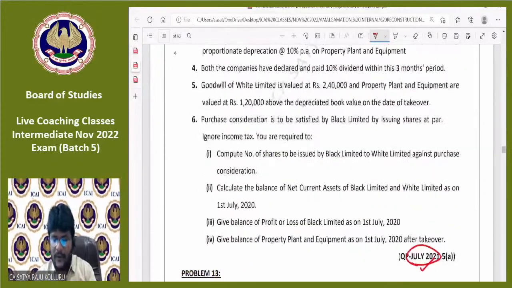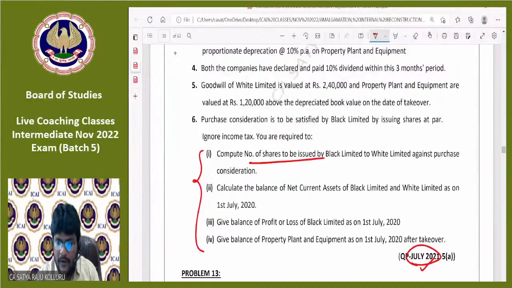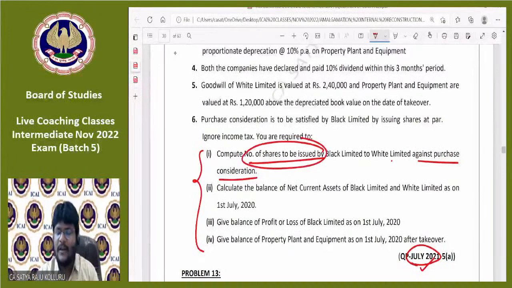Before reading the further information, let me check the questions as well. What is the question all about? Compute the number of shares to be issued by Black Limited to White Limited against the purchase consideration. Again, they are not asking the amount of PC; they are asking the number of shares issued as PC. If you know the amount of PC, divided by the face issue price, then you will get the number of shares issued as PC. Calculate the balance of net current assets of Black Limited and White Limited as on 1st July 2020.